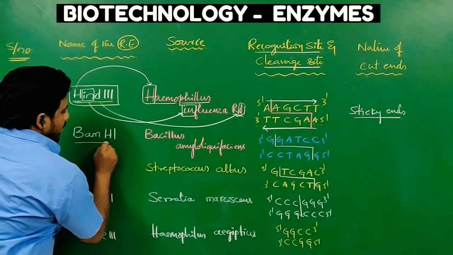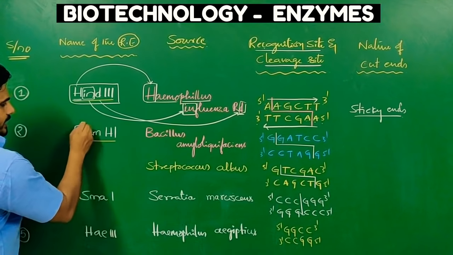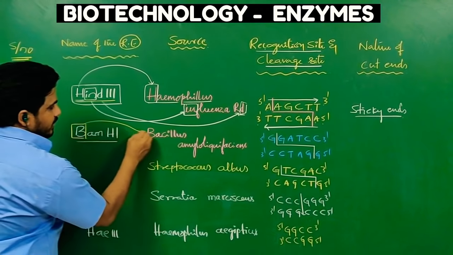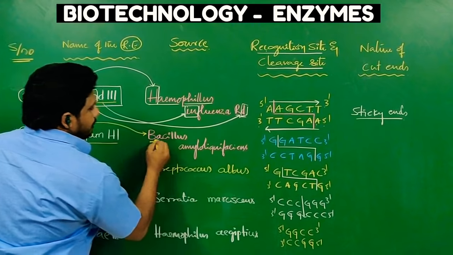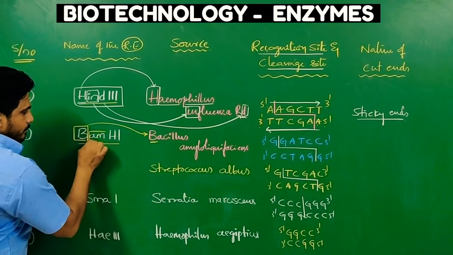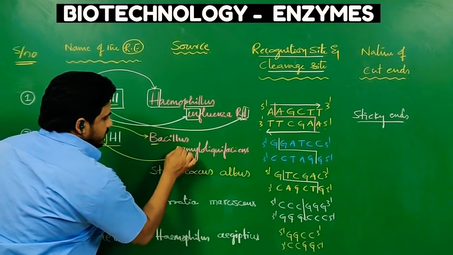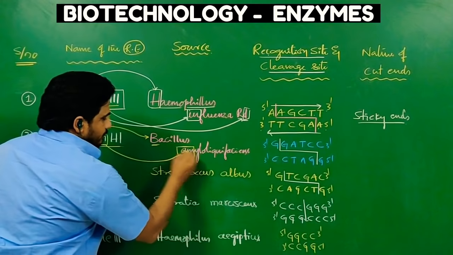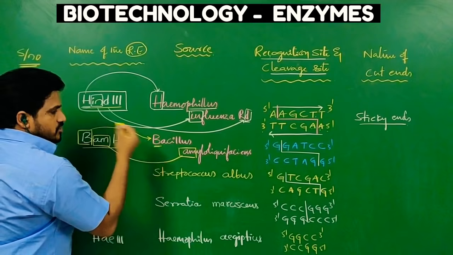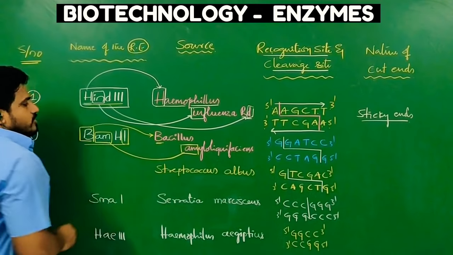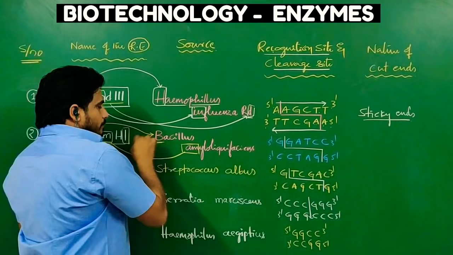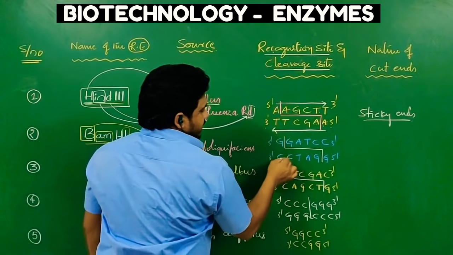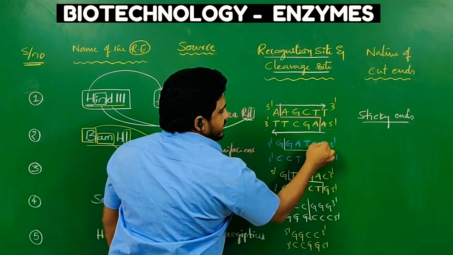Second one is BAM H1. What is B indicating? The very first letter of the genus, Bacillus. Then AM indicates the first 2 letters of the species, Amyloliquefaciens. H is the strain and this is the first one, that is why it is called BAM H1. BAM H1 identifies the recognition sequence GGATCC.